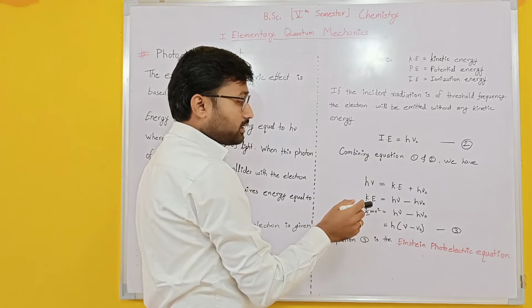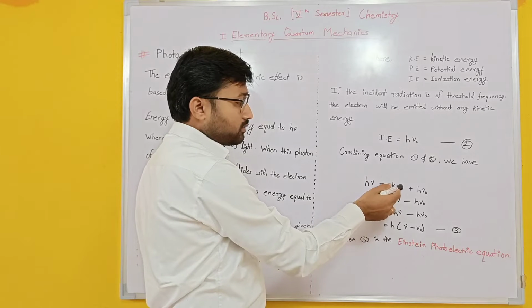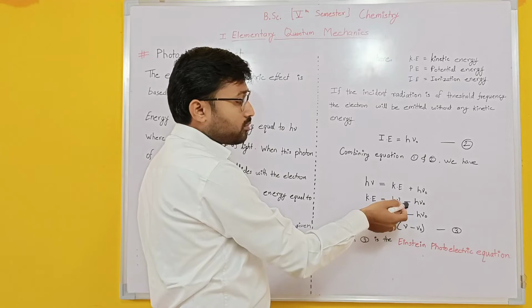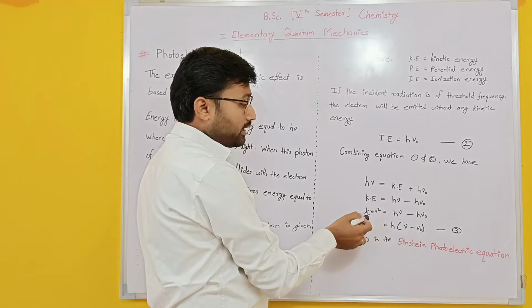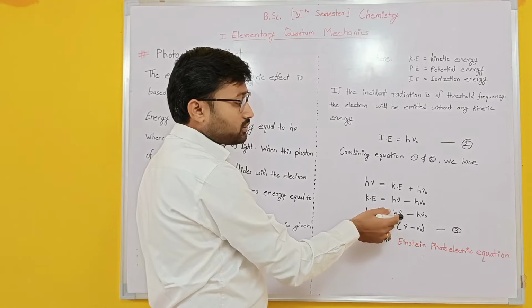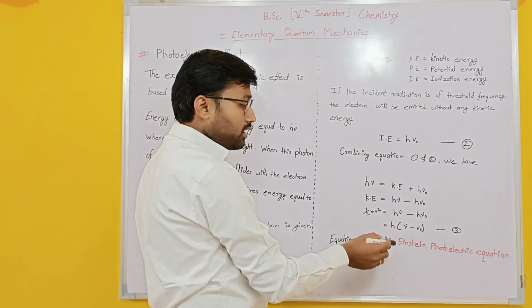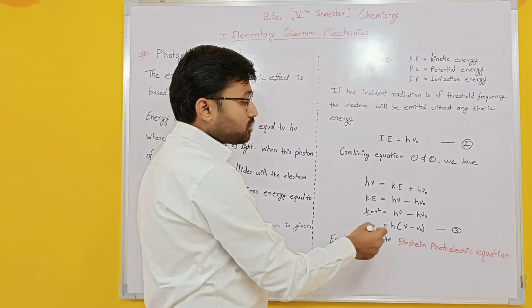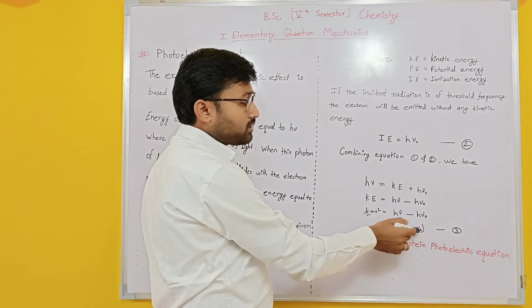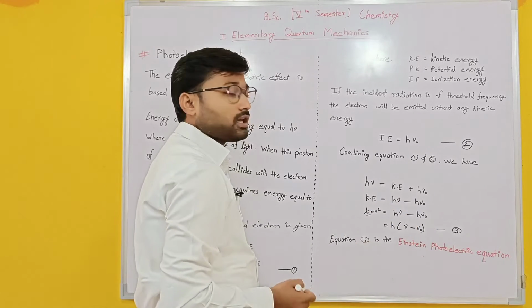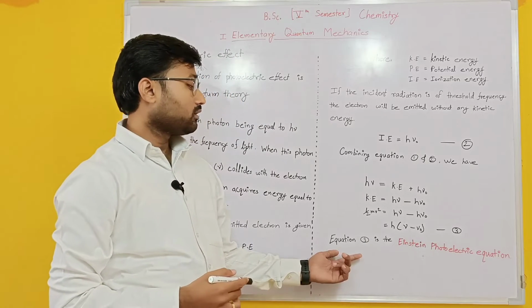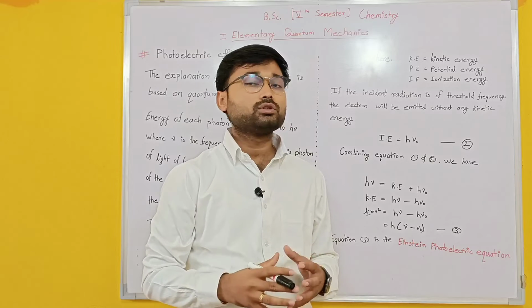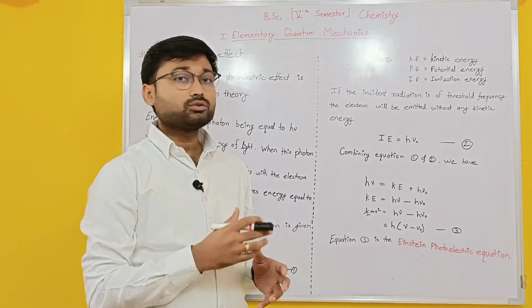Now you know the kinetic energy, right? If you take the kinetic energy to one side and h nu naught to the left-hand side, you will get h nu minus h nu naught. So kinetic energy, half mv square, is equal to h nu minus h nu naught. Taking Planck's constant h common, you get h times (nu minus nu naught). That is equation number 3, the Einstein photoelectric equation. This equation is very important, so students can write this down.